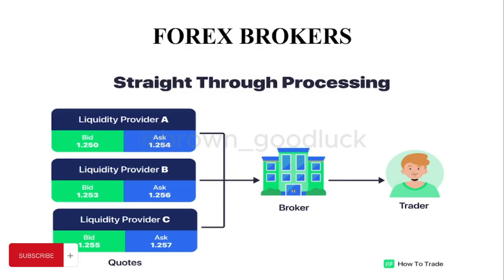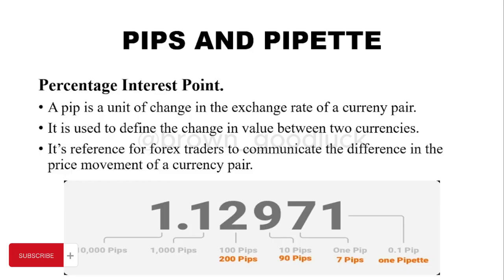So moving forward, pips and pipettes, right? A pip, or percentage in point, is a unit of change in the exchange rate of a currency pair. It is used to define the change in value between two currencies. It is a reference for forex traders to communicate the difference in price movement, right?